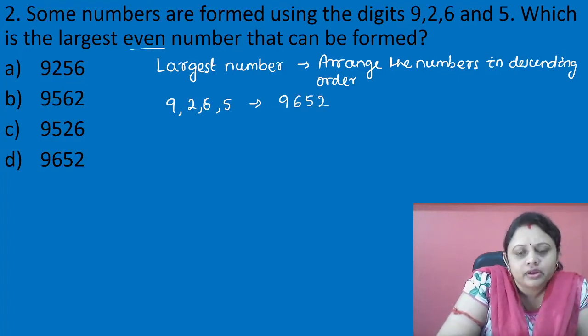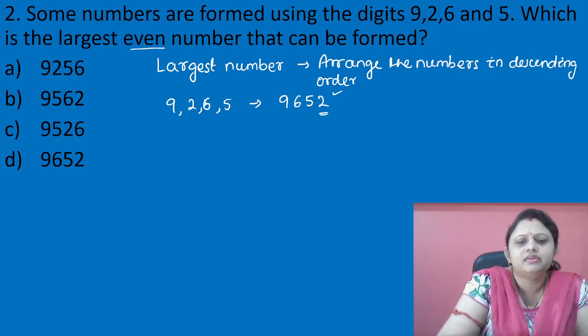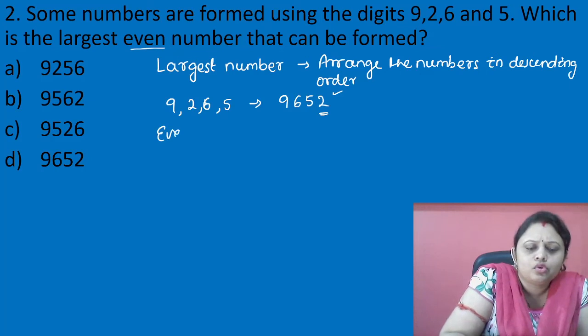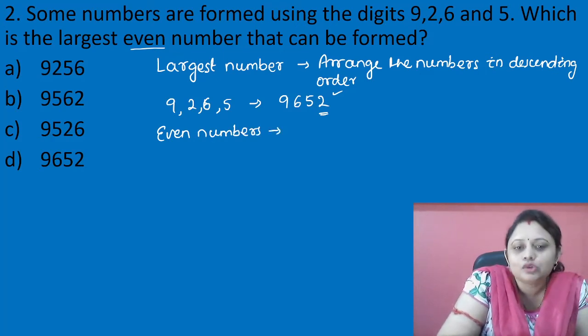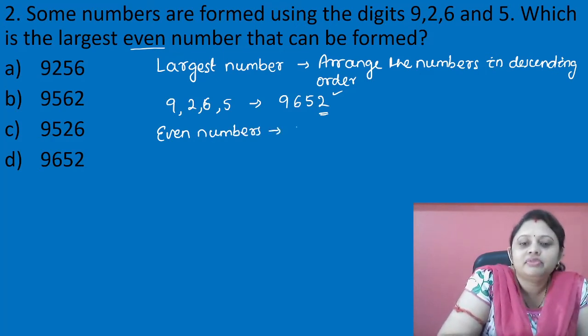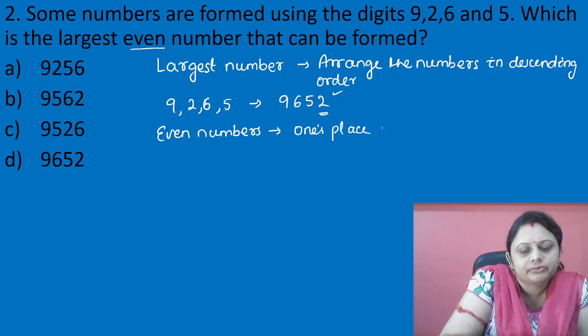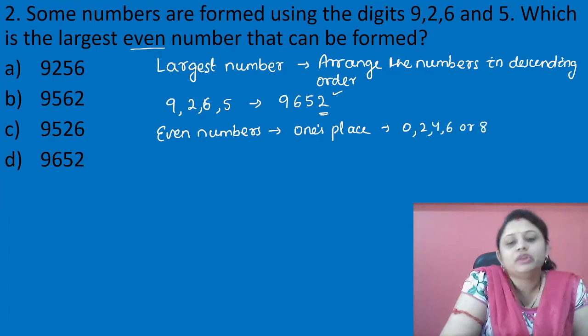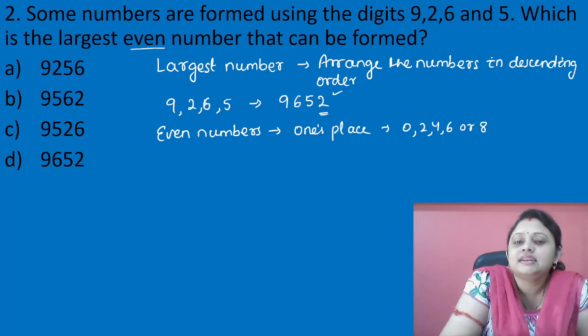And what is asked? Even number. When 2 is present in one's place, it is already an even number. Okay, do you know what do you mean by even number? Even numbers are the numbers which are divisible by 2, or simply if in one's place you find 0, 2, 4, 6 or 8, then you will get to know that the number is an even number.